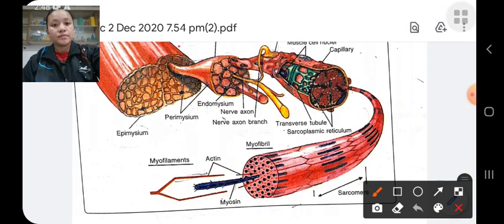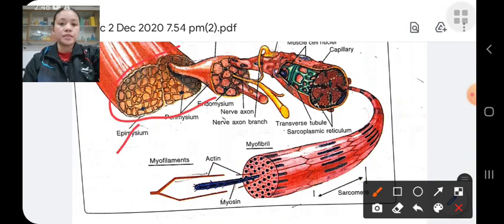Okay, first this is the muscle. The muscle is surrounded by epimysium. The muscle is made of fascicles, a group of fascicles.